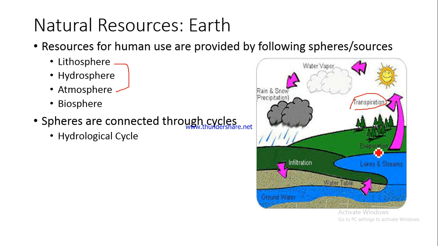This transpiration and evaporation is possible because of the heat generated by sunlight. Now this water vapor is formed, then this water falls down as precipitation. It could take the form of rain or snowfall, and this again falls down on the land in the form of precipitation.